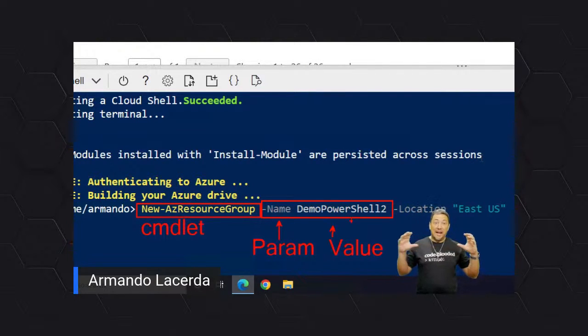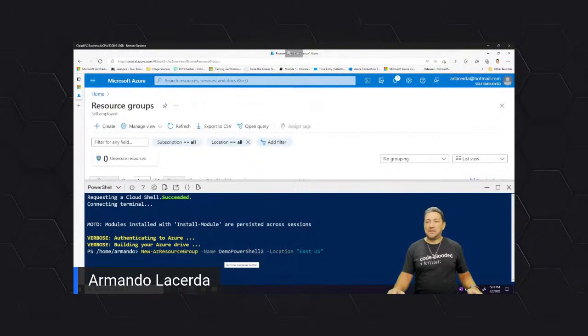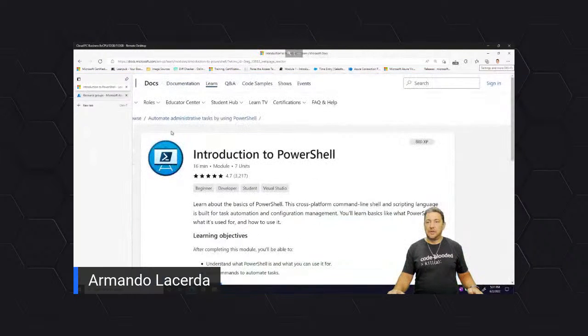So you see, a command line is split into multiple parts, right? And it always starts with a commandlet. In PowerShell, we can have some other instructions other than the commandlet, but when it's a commandlet, it always starts with a commandlet. And then you have the necessary information the commandlet needs in order to run. So how do we know these things? Well, let's get busy studying and see how these things come to life. Let me switch back to the learning path, and let's get started in here.